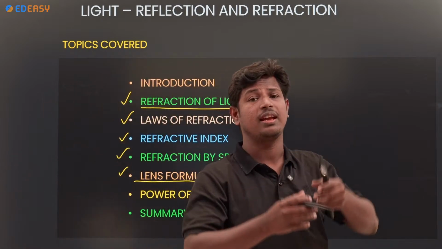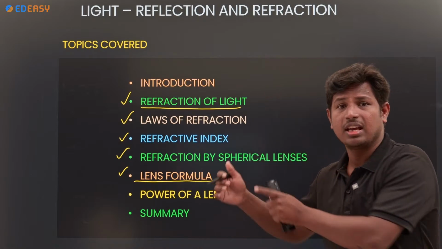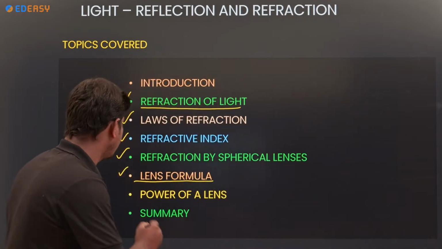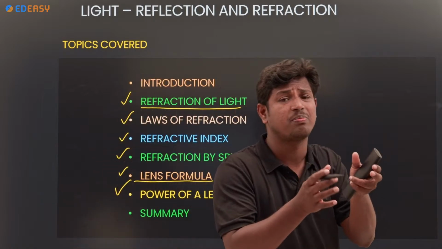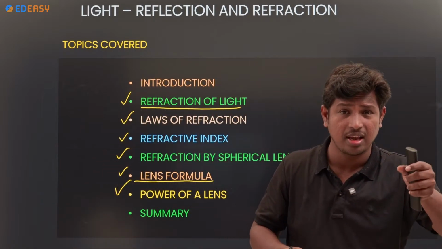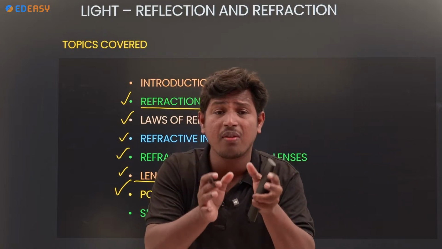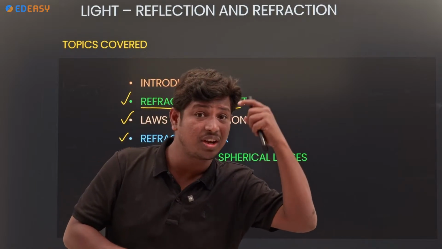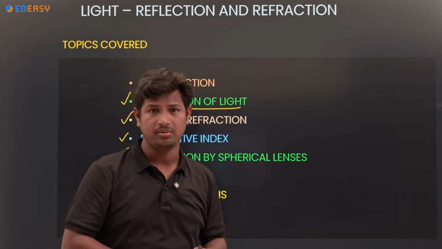We use a lens to see objects and things, right? So here we will discuss the lens formula and then the power of a lens. If a person has any defect, they will use spectacles, right? Which type of lens will they prefer? How will they calculate which defect it is and what power they have to use?